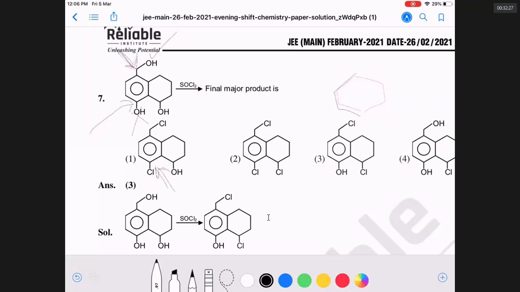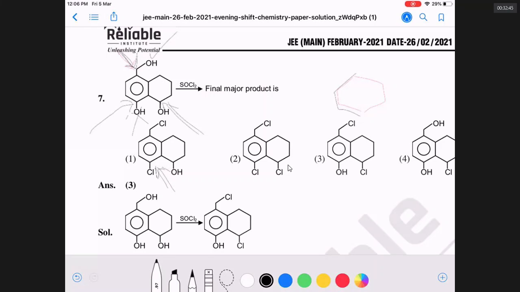So here you can have a carbocation. It is also a benzylic position. Carbon bonded to benzene. So these two can be replaced, this cannot be replaced. What is the answer? Option 3. If you know this concept, you got 4 marks.